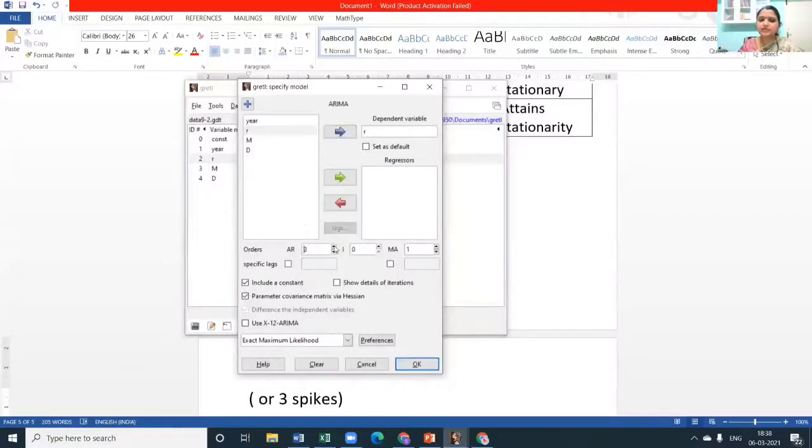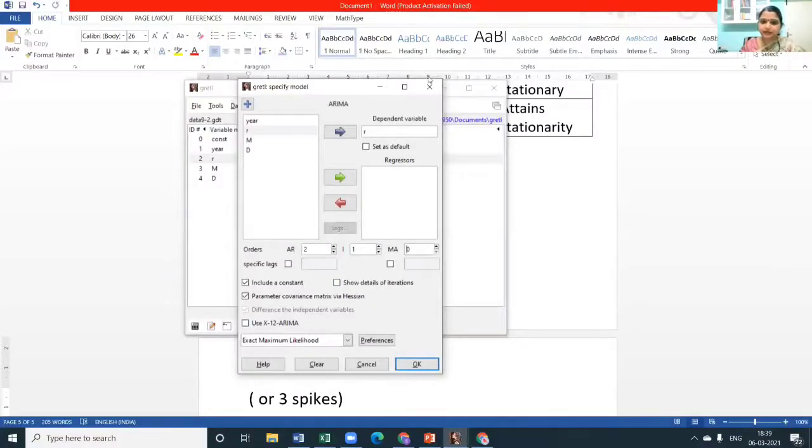The AR component is 2, so increase the AR component to 2. I, that is our D value, D is 1, right? For now, let me just keep MA as 0 and see how it works. Not very sure whether it will work. It might not, because I felt it is an exponential decay. If it is a significant value, we shall come back to it.